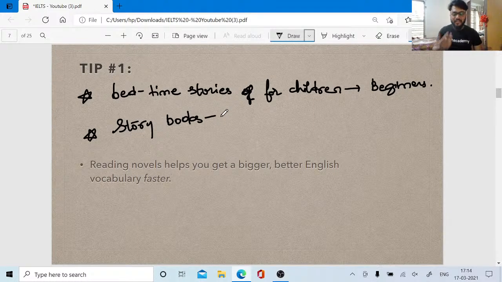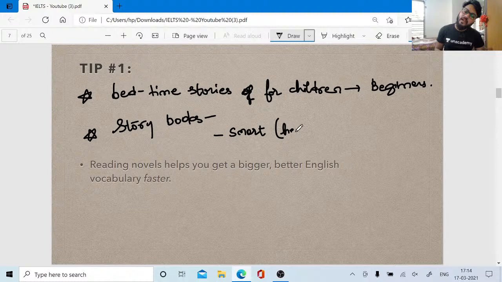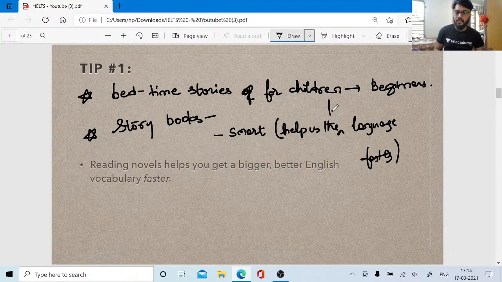So what do they tell us? From our childhood we are habituated to this. All our parents, fellow students, and seniors tell us to read books, read books, read books. Why do they tell us that? Because reading books makes us smart and also helps us learn the language faster. That is why reading books is very important.